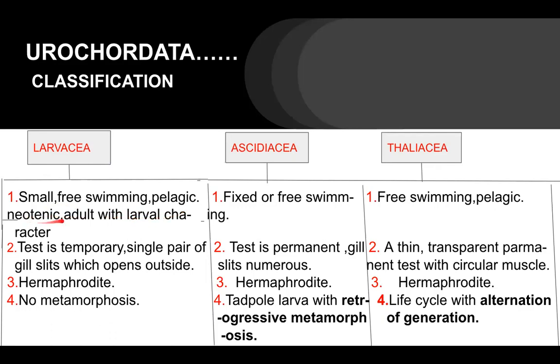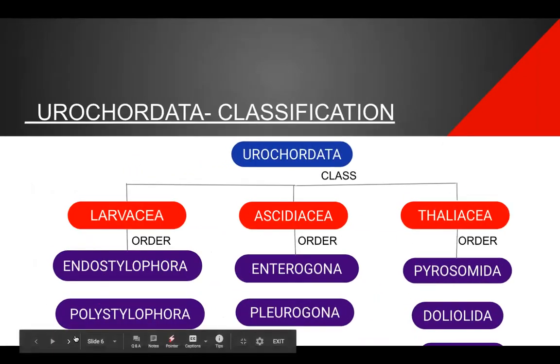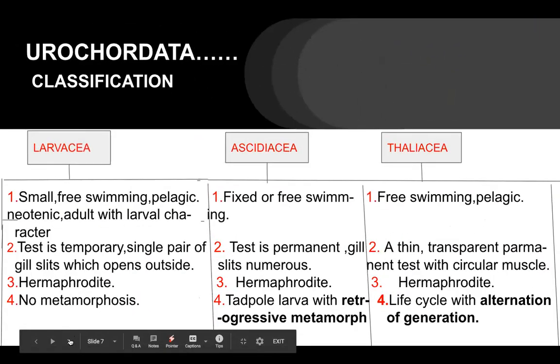Neotenic is a term for when a larva develops some advanced character; this phenomenon is known as neoteny. It is very prominent in amphibians, and we will see it when we talk about amphibians. So, small, free swimming, pelagic, neotenic: the adult with larval characters.